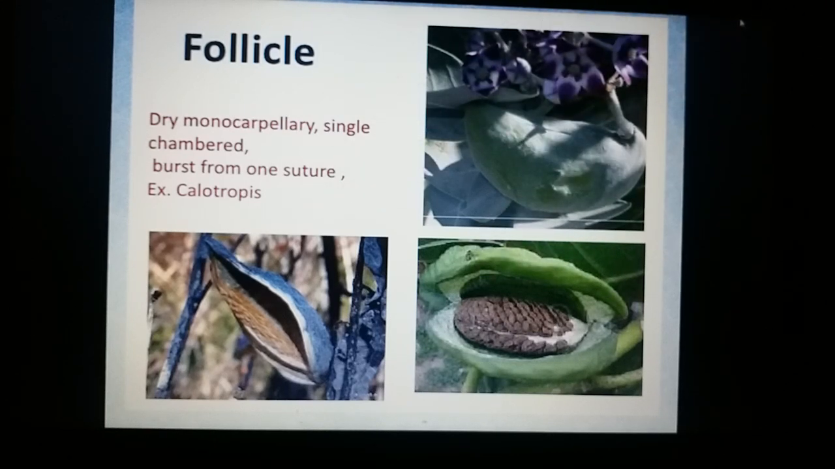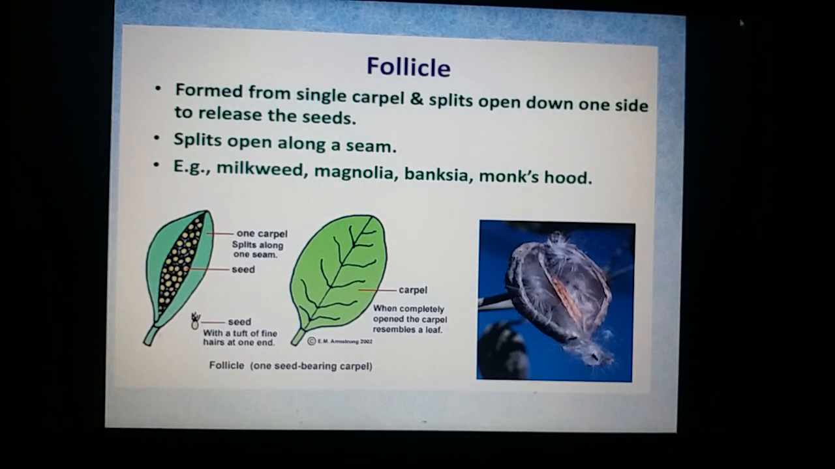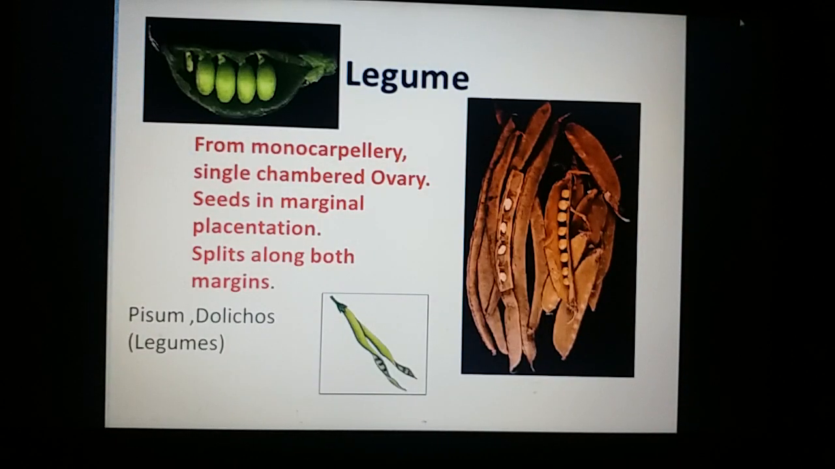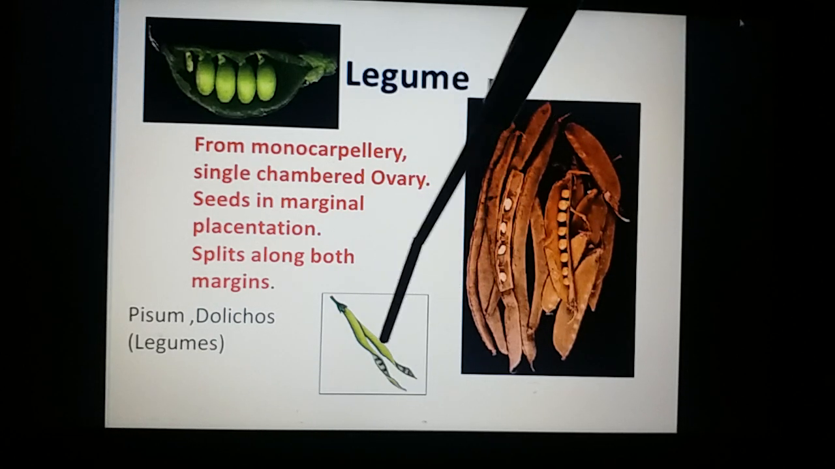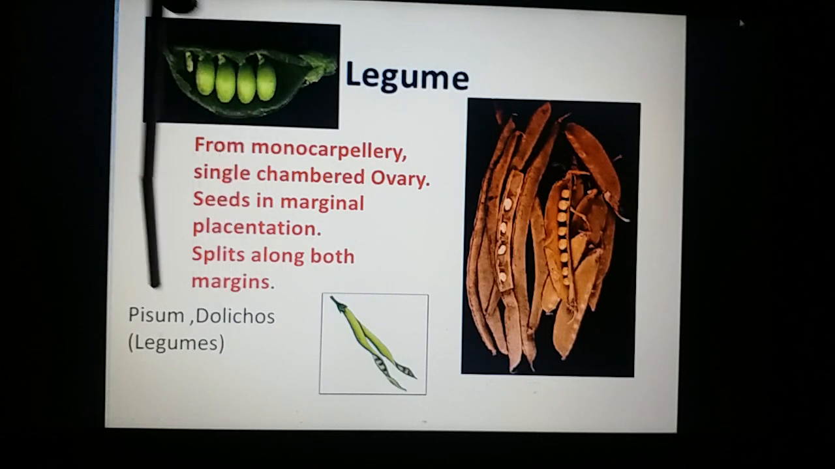The best example is Calotropis. The fruit dehisces only on one suture and releases the seeds, and such a fruit is called a follicle. Once again, you are watching the follicle fruit. The legume develops from a semi-inferior, monocarpellary, unilocular ovary, and the fruit dehisces on both sutures, dorsal and ventral, and releases the seeds. The best examples are Dolichos and Pisum.